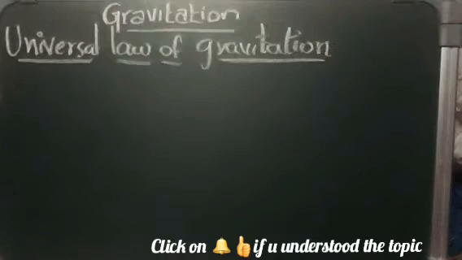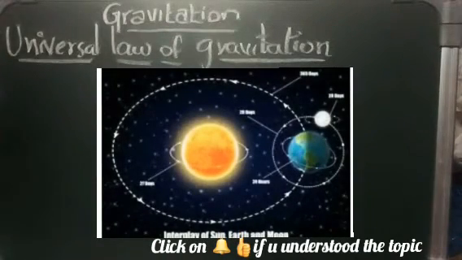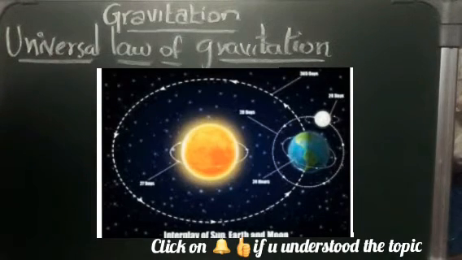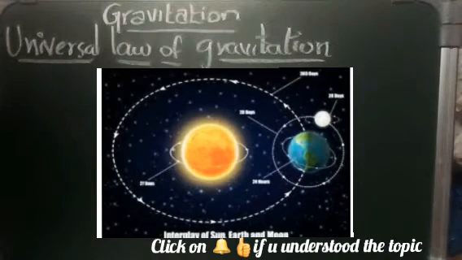Newton even knew that the motion of the moon around the earth is approximately uniform circular motion, which we learnt in our previous video. So a certain net force, which we call centripetal force, is required to maintain the uniform circular motion.